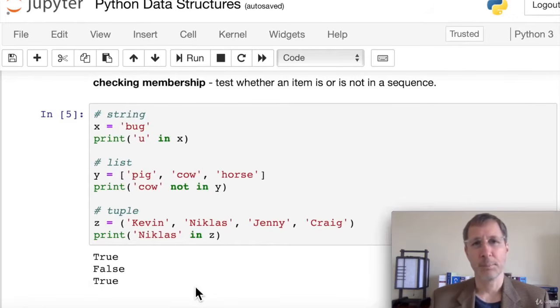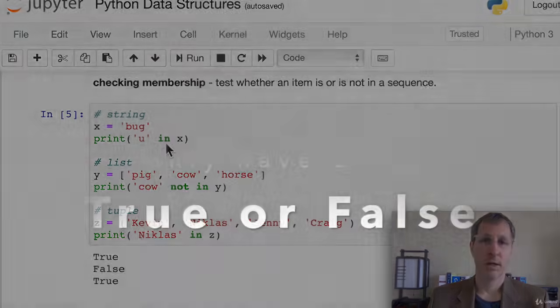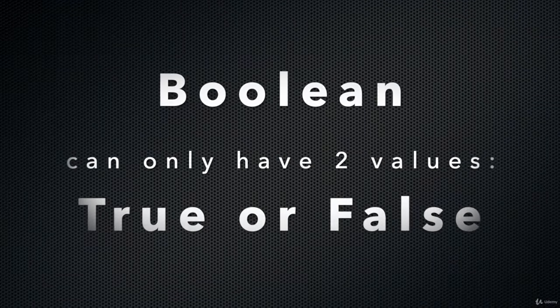Now let's look at testing membership. We can test whether an item is in or not in a sequence. These are really easy, it's almost English keywords in Python. They made it so simple. With a string, let's say we have a string called bug and we want to check if the letter U is in our string. We just say U in X, and that gives us a Boolean result, true or false.